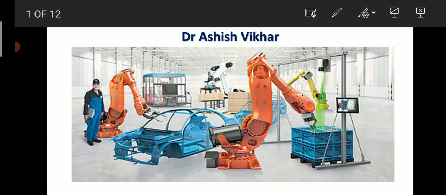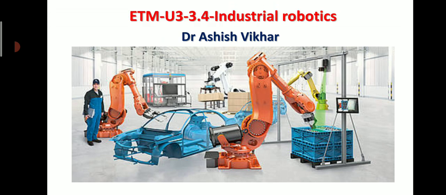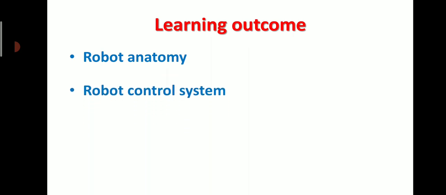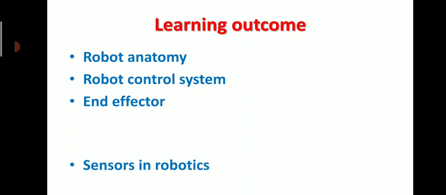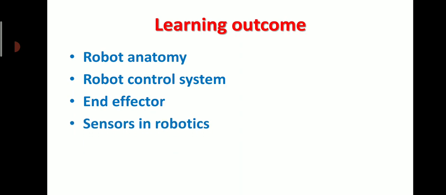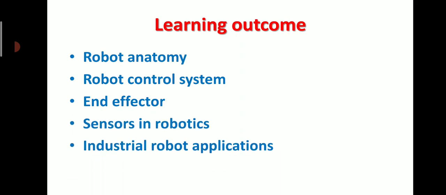What are the learning outcomes of this lecture? The learning outcome is to study robot anatomy. After that we will study the robot control system. We will learn about the function of the end effector, the role of sensors in robotics, and the different applications of industrial robots.